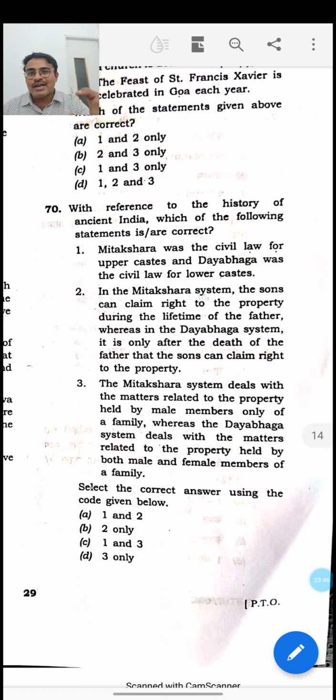This is the extent to which UPSC has gone in asking questions, and if you are generally interested in history, then naturally you will be able to answer these questions, and by following some techniques of elimination also you will be able to solve them. This paper very clearly points out that history is moving beyond the books, and we need a guide who is going beyond the books.